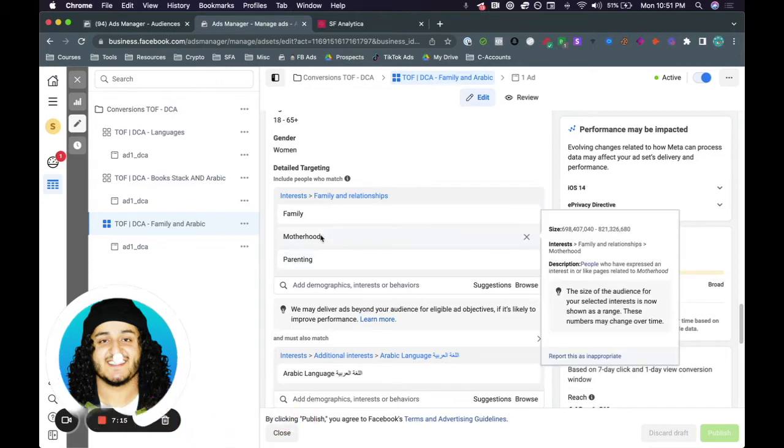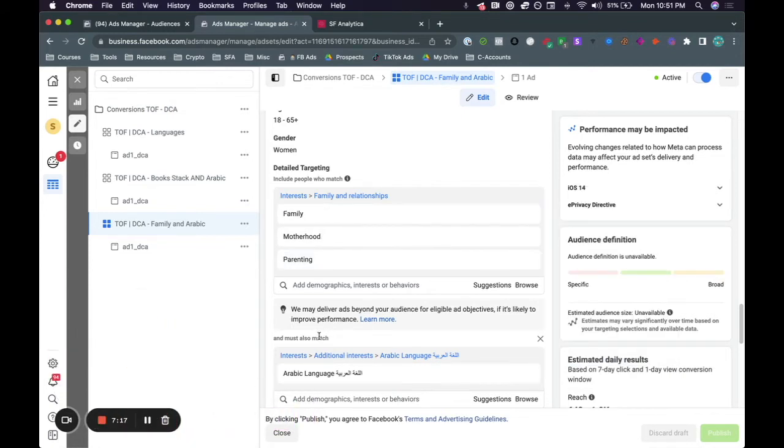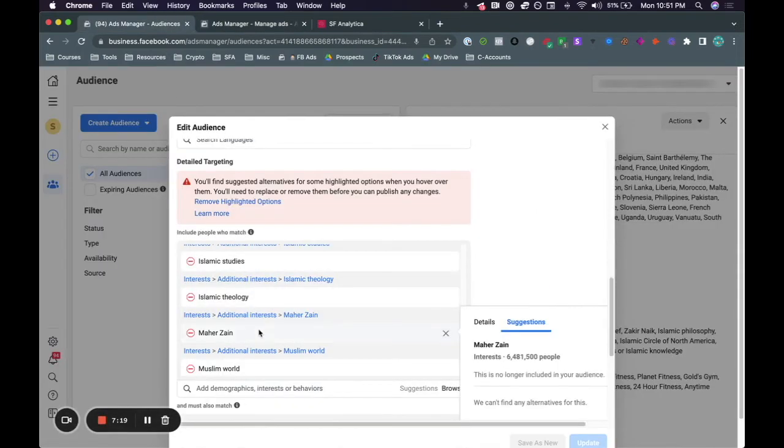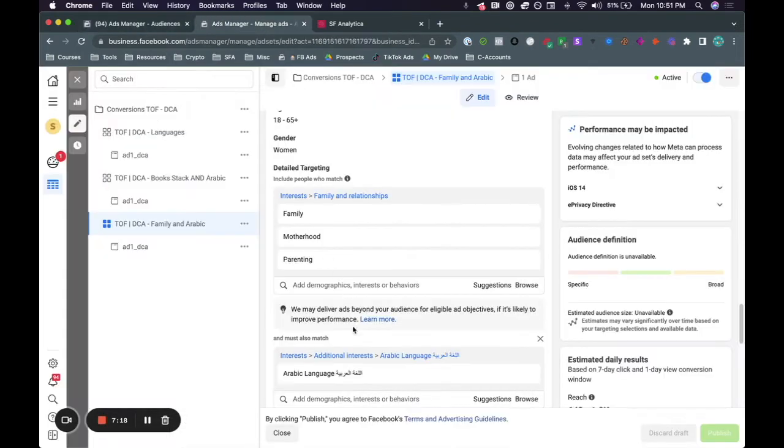So what we went ahead and did is went a step further, and instead of targeting personal attributes, just as you see here, we basically went ahead and just targeted people that are interested in the Arabic language. Now, this is not a personal attribute, as you can see here. This is just people that are interested in the Arabic language, hence why this detailed targeting is still actually available to us. I hope you see the idea right here, right? We're going broad, but we're still very specific.